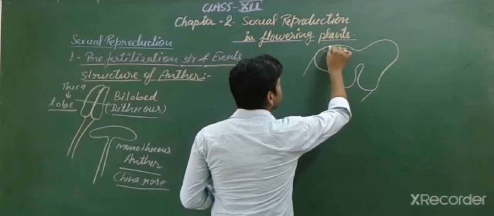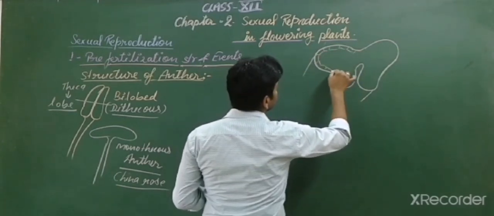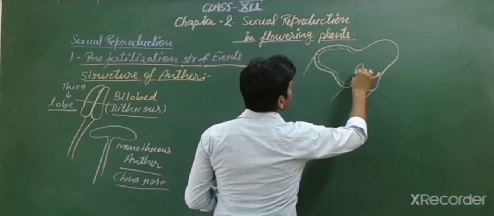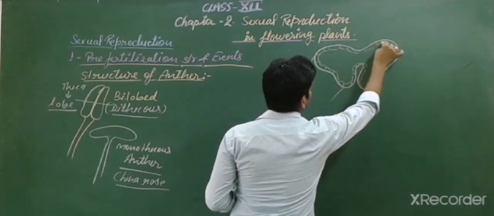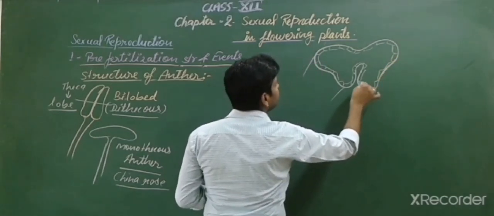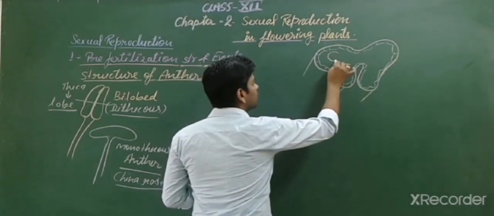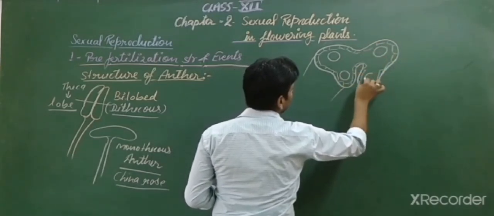Here some layers are found, and these layers are present throughout the lobes. Inside these layers, two circular sac-like structures or empty places are found.